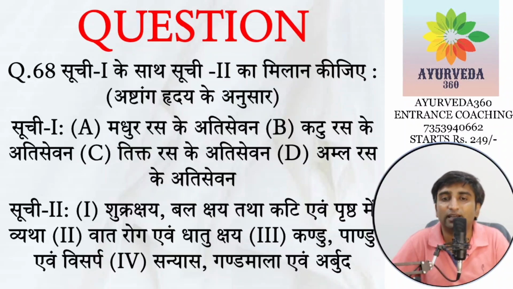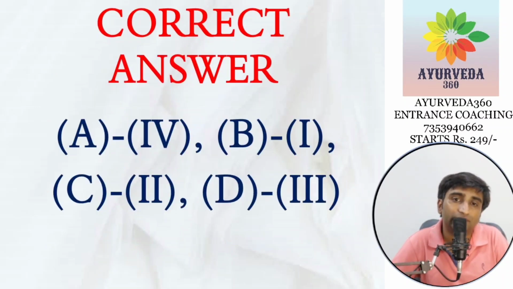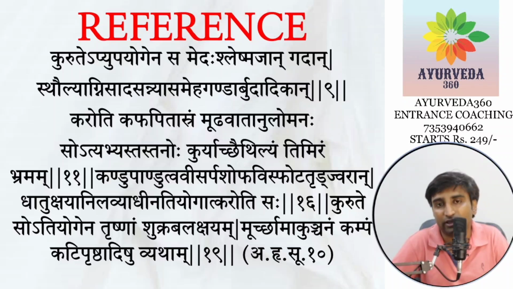Madhura Rasa gives Sanyasa, Gandamala and Arbuda. So A has to be 4. As simple as that, your option is going to be the second one. So how lucky to identify such an answer. Otherwise it looks like a very lengthy question. But the options are weak here. Very weak options. That's why it is very easy to identify.